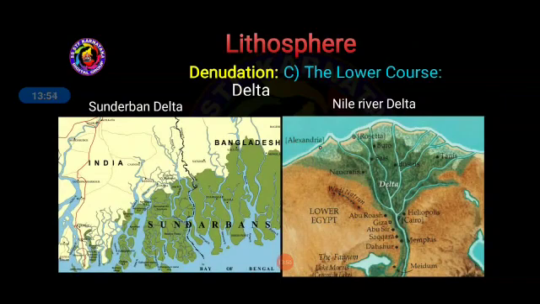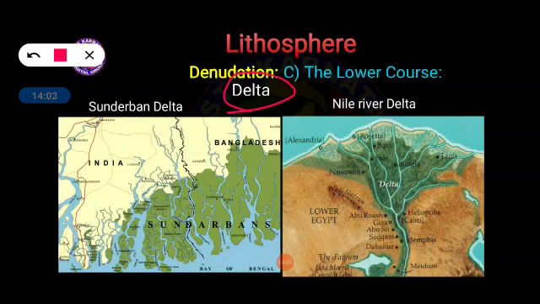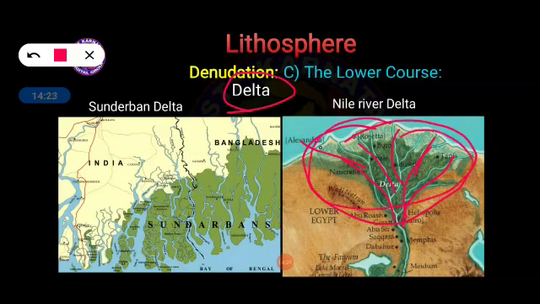And finally, another important landform created by the river is the formation of deltas. Deltas means, this is the picture, you can understand very easily. When the river water starts to flow into various small branches, that is called a delta. Obviously, at the ending point or mouth of the river, the river starts to flow into small, various branches because of the flat or plain land, and this is called a delta.